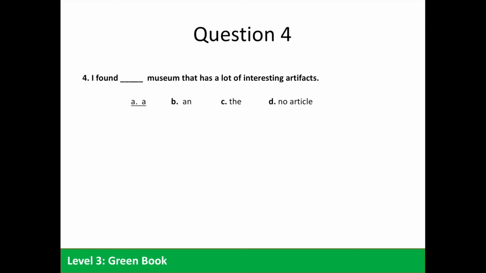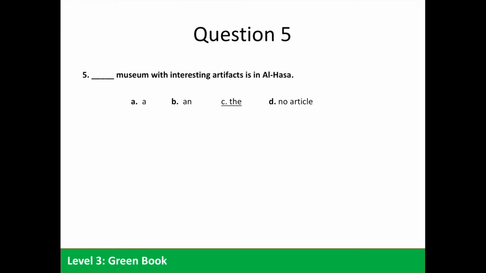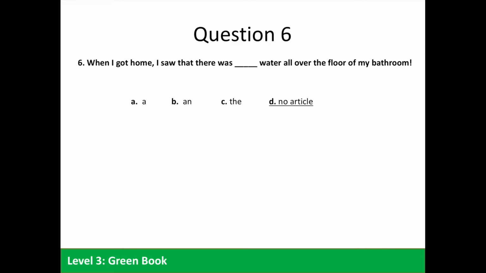Again, here we're not talking about any museum, and it may be the first time we mentioned it, so we use the indefinite article, A. Question 5. Blank museum with interesting artifacts is in Lhasa. Well, now we know the museum you're talking about, so we can use the definite article "the," so C is the correct answer.